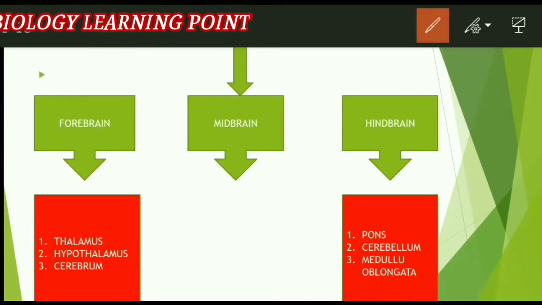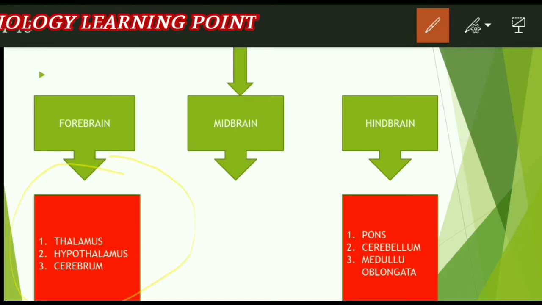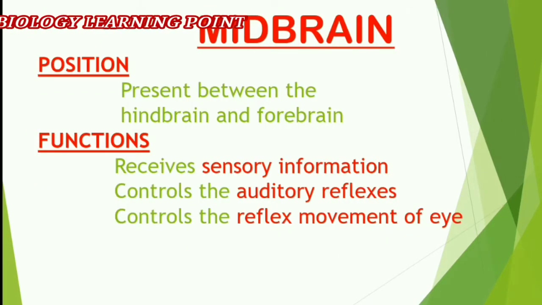We already know that the brain is divided into three parts: forebrain, midbrain and hindbrain, and we have discussed the forebrain, thalamus, hypothalamus and cerebrum, and the 3D structure of the forebrain. Now we are going to discuss the midbrain structure, function and location, and after that the hindbrain, the functions of its parts, and lastly the 3D structure. Let's discuss the midbrain first.